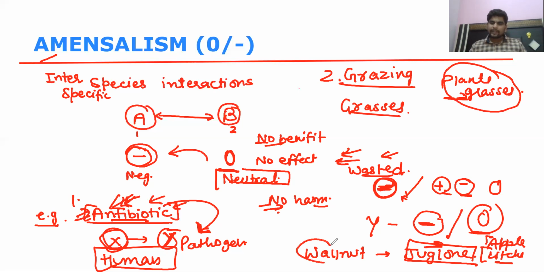Walnut is not getting any benefit, because the apple and lychee plants are not competitors of the walnut plant. So there is no benefit to the walnut plant by secreting this chemical. It will be neutral, but the apple and lychee plants got a harmful effect. So it is a negative and neutral interaction. This is also an example of amensalism.